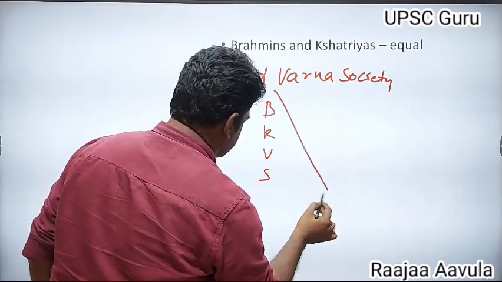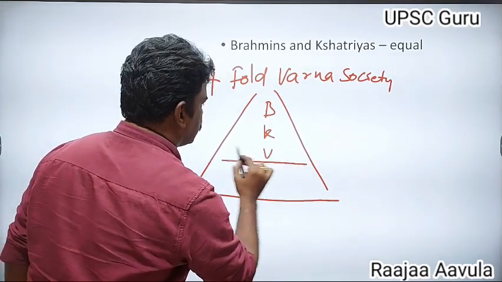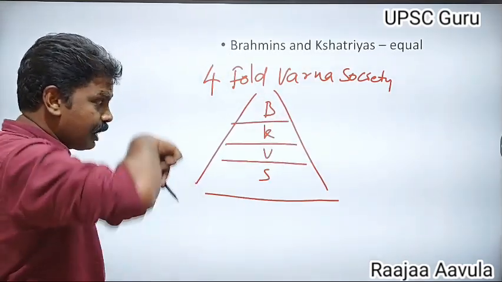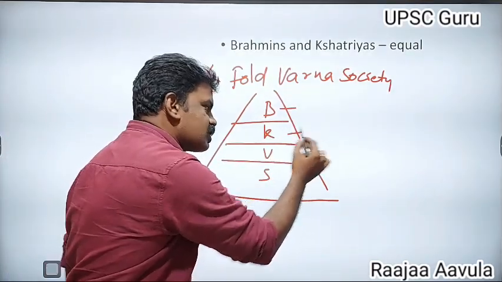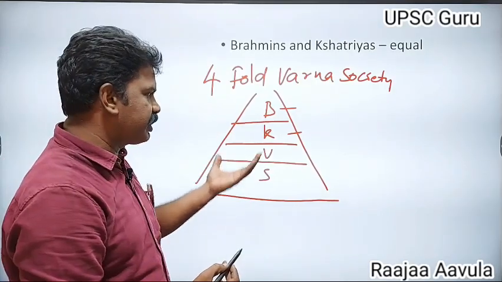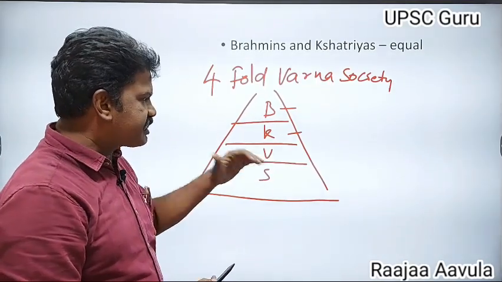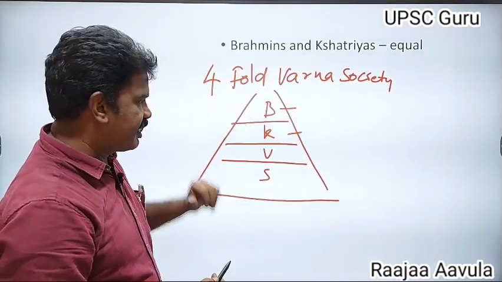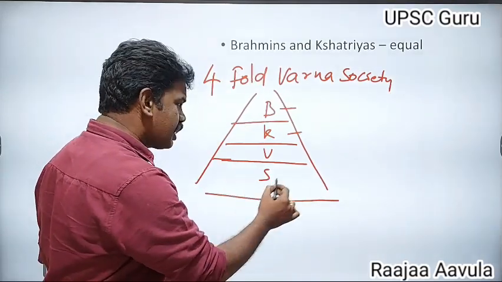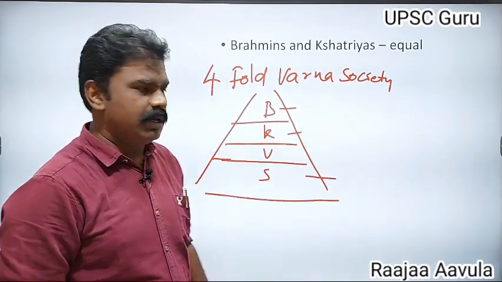This is a pyramidal society. Brahmins were fewer in population. Kshatriyas were somewhat more populated than the Brahmins. Vaishyas were somewhat more populated than the Brahmins and Kshatriyas. Sudras were the most populated.